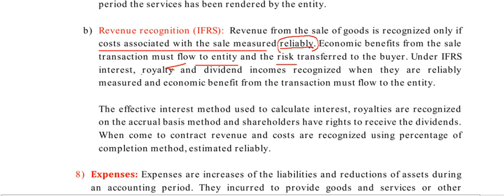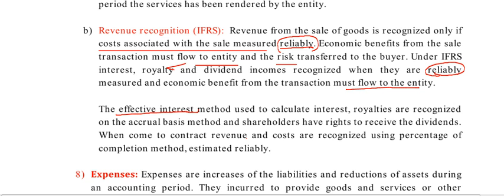Okay, when it comes to royalty, dividends and interest income, they are recognized when they are reliably measured. So again here reliability is most important, and measured. Economic benefit from the organization must flow to the entity. Same, otherwise we can't record it. So when it comes to interest calculations, we will use the effective interest rate method. Effective interest rate method, we will discuss that later. Effective interest rate method is used to calculate interest.